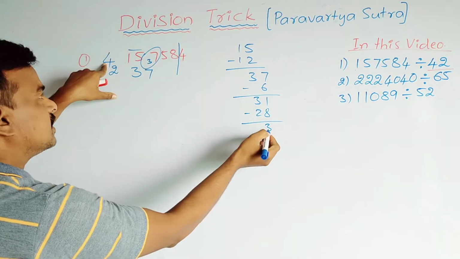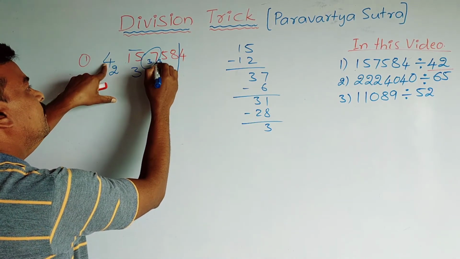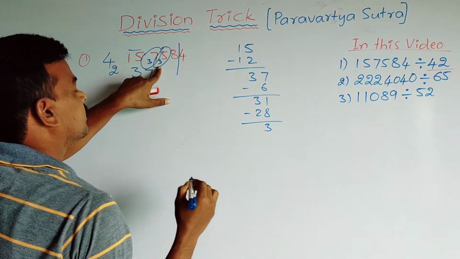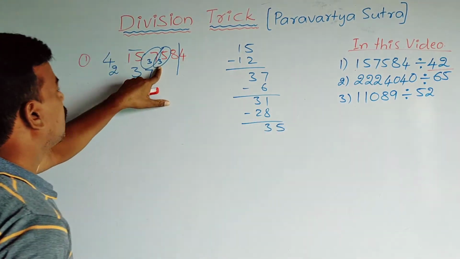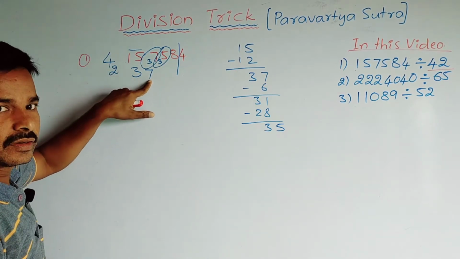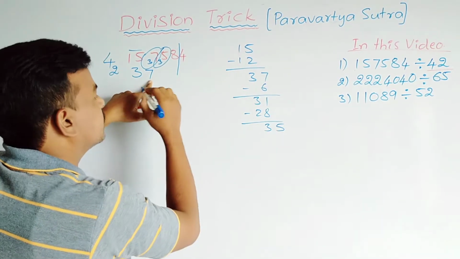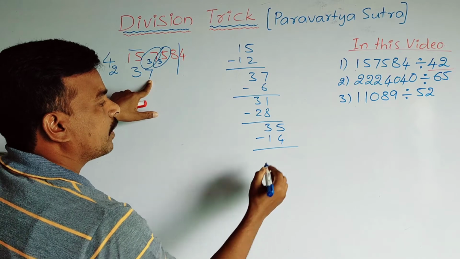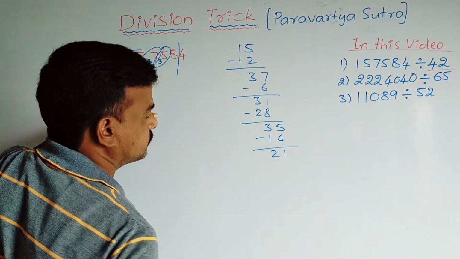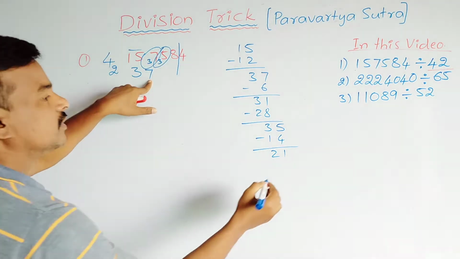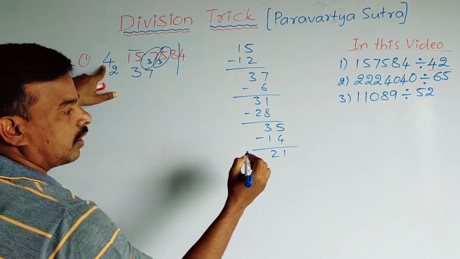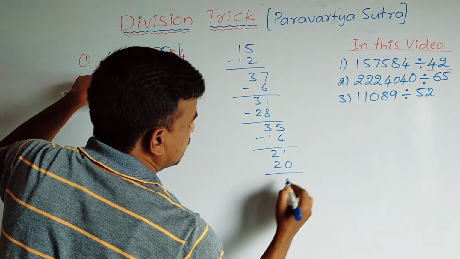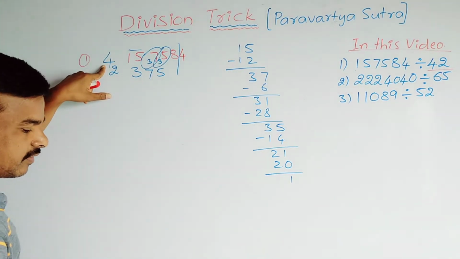This 3 we write before 5, then it becomes 35. Now 2 into 7: 2 sevens are 14. You subtract 14 from 35, and then we get 21. This 21, how many times does it go in the 4 table? 5 times. 4 fives are 20. So here the remainder is 1.